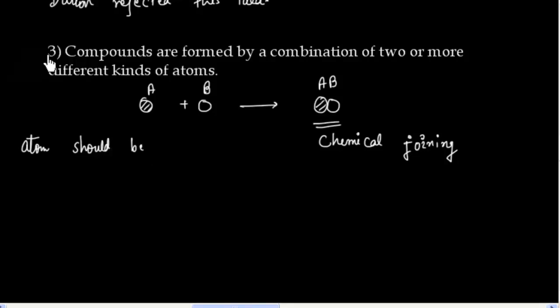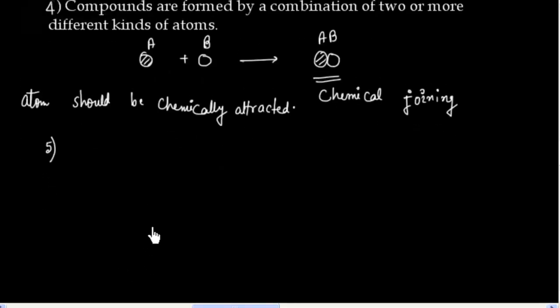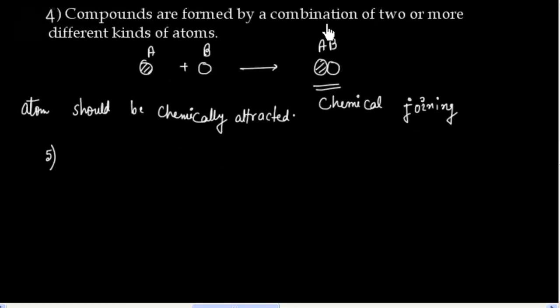So this is basically option number 4, atoms should be chemically attracted. Now the next option we have: compounds are formed by a combination of two or more different kinds of elements.